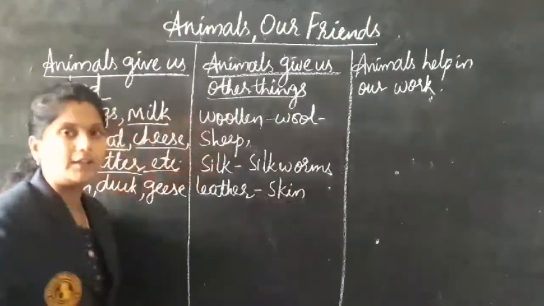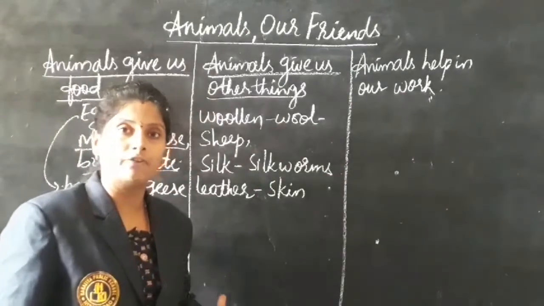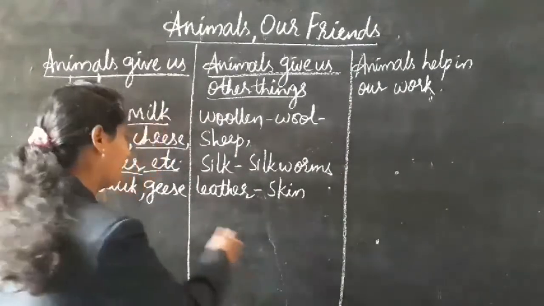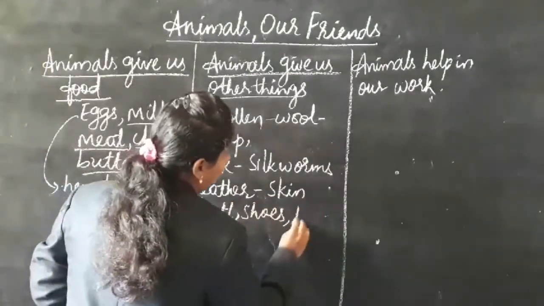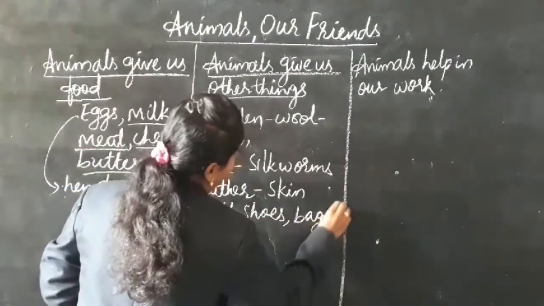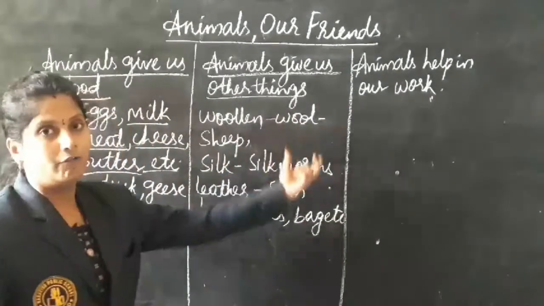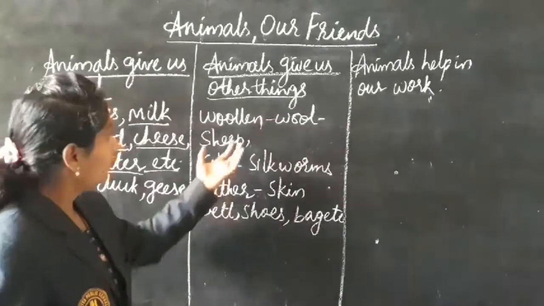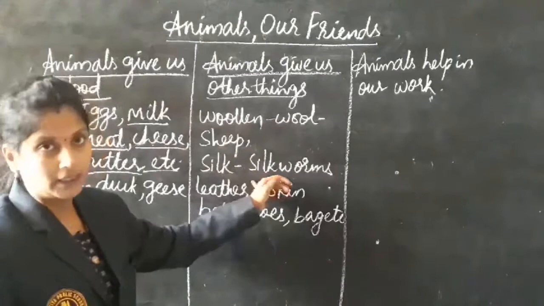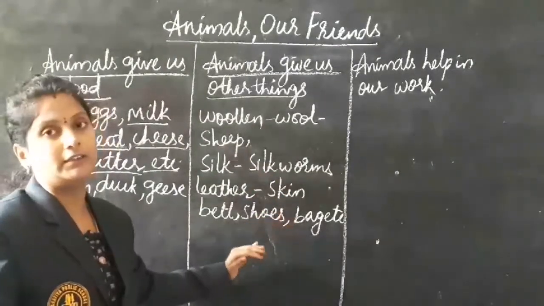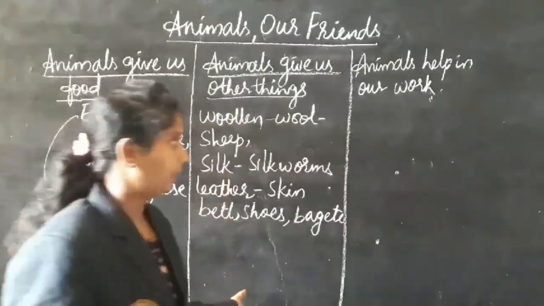Skin of different animals is used in making different kinds of belts, shoes, bags, etc. So wool from the sheep, silk from the silkworm, leather from the skins of animals. In this way, animals give us other things also.